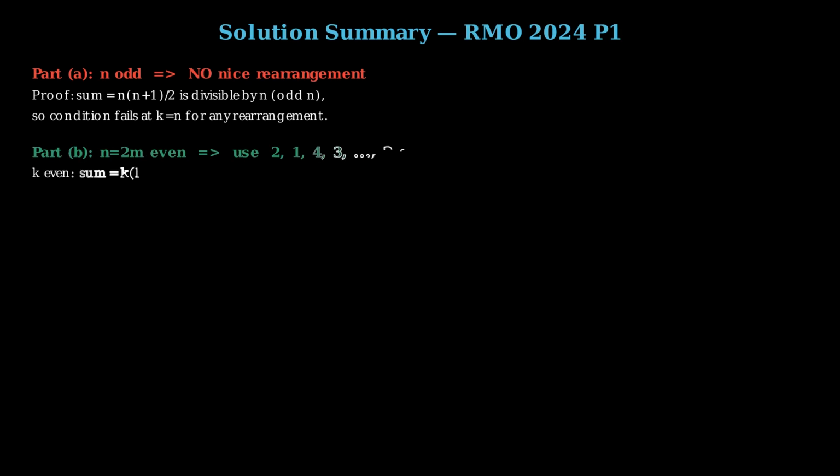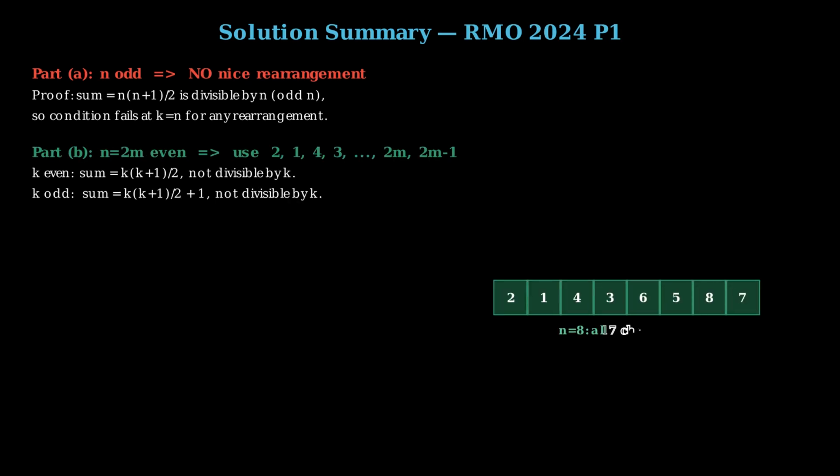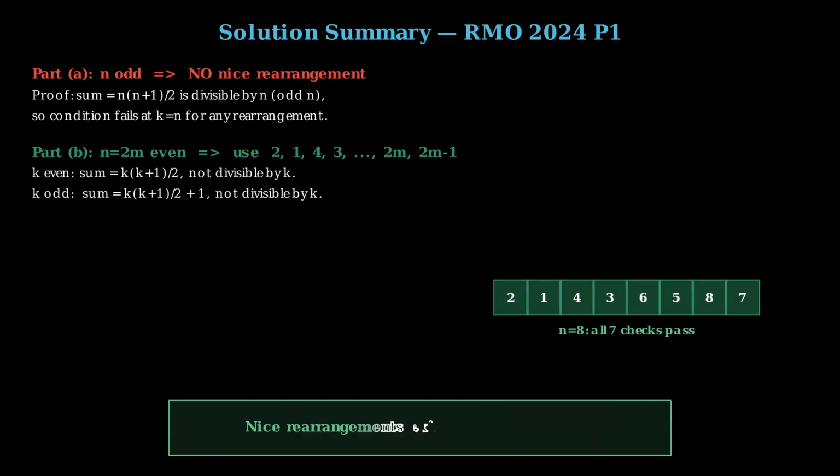Here is the complete solution summary. A nice rearrangement of 1 through n exists if and only if n is even. For odd n, the total sum is always divisible by n, contradicting the nice condition at k equals n. For even n, the sequence 2, 1, 4, 3, 6, 5, up to n, n minus 1 works, as verified by checking even and odd k separately.